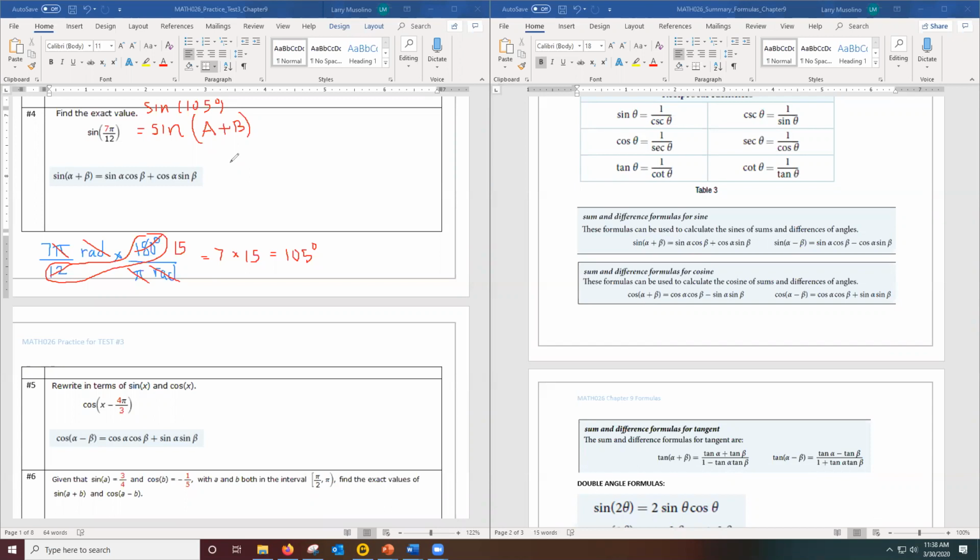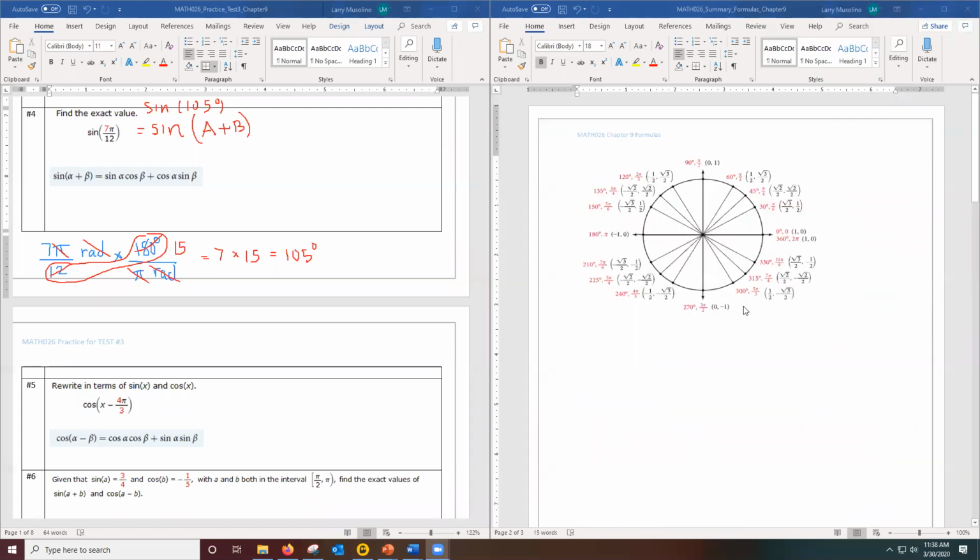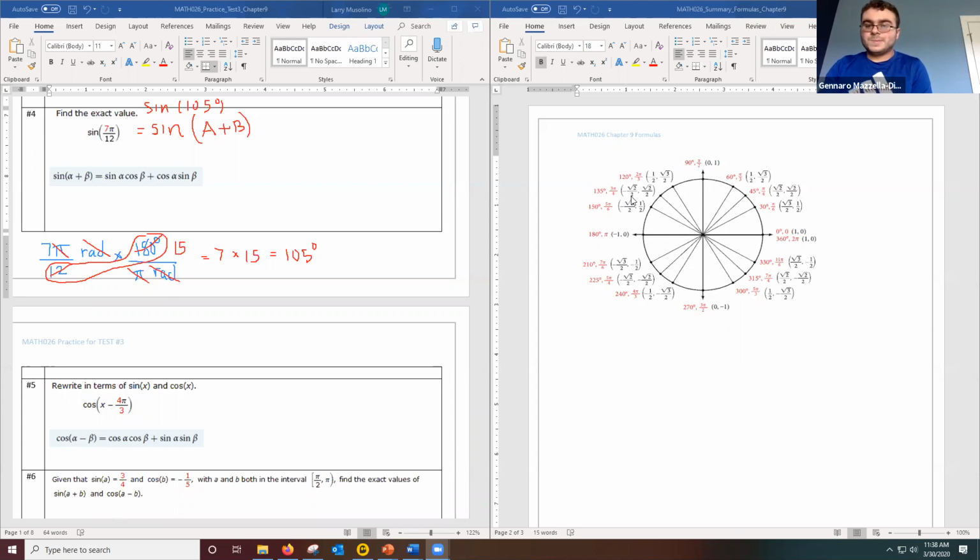Can anyone think of 2 angles that add to 105 degrees, and those 2 angles are on the unit circle? 70 and 35. 70 and 35 would add to 105, Gennaro, but 70 degrees is not on the unit circle. Notice here, 70 is not on the unit circle. Well, 60 and 45 then.